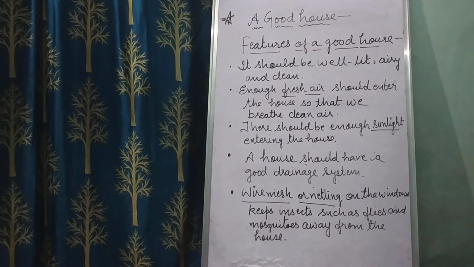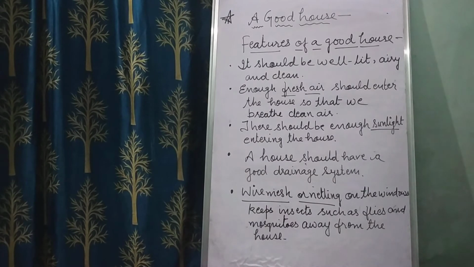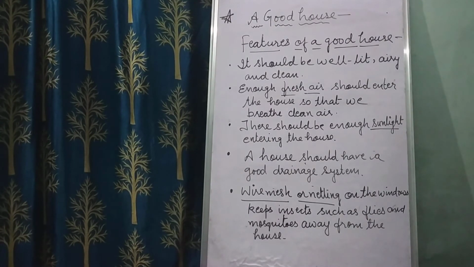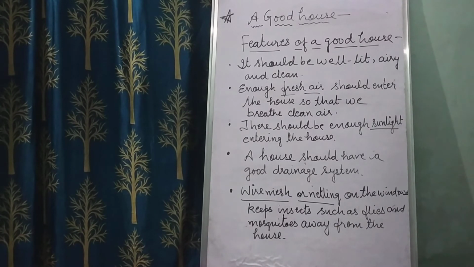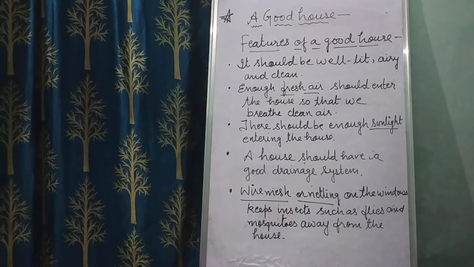So a good house should have doors and windows to let in sunlight. When we are breathing clean and fresh air, it also keeps us healthy. A house should have windows and open spaces such as verandas and balconies to let in plenty of fresh air. And plants around the house make the air clean. Wire nettings in doors and windows stop the entry of insects such as mosquitoes and flies. However, they allow the sunlight and air to come in. So these are the features of a good house.